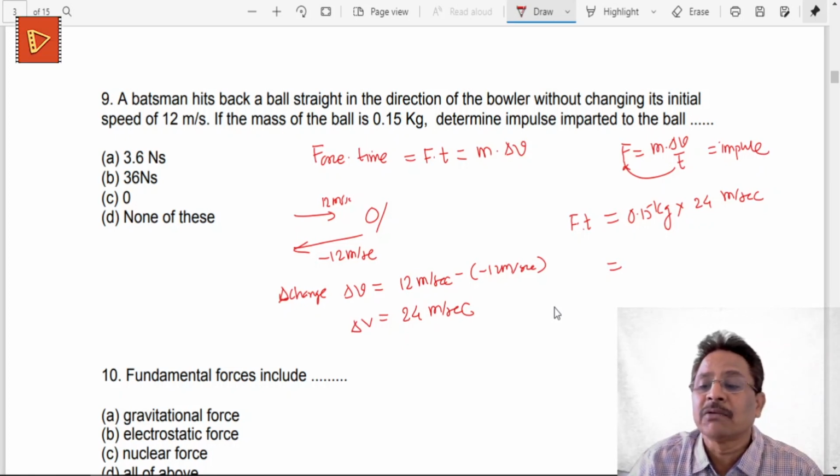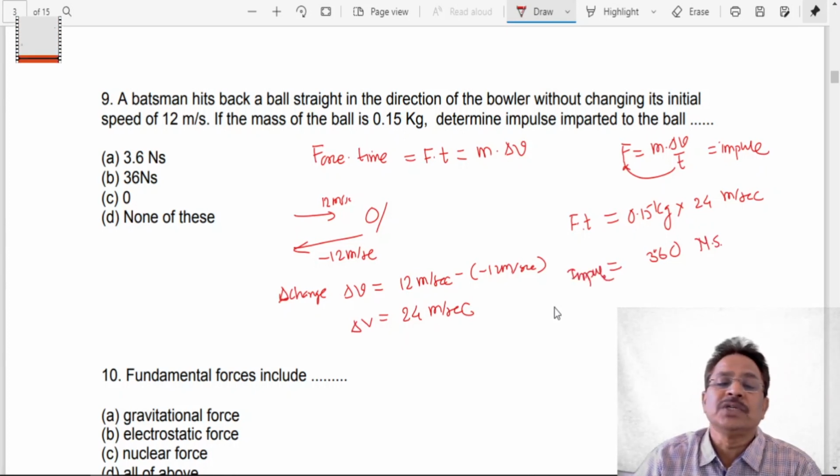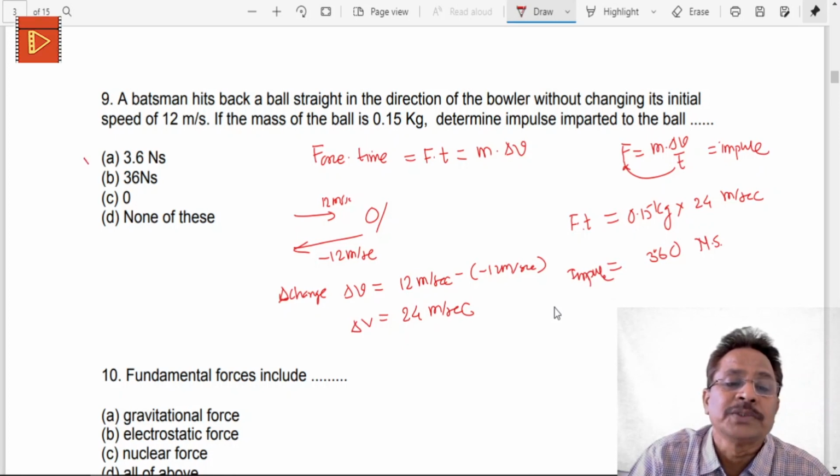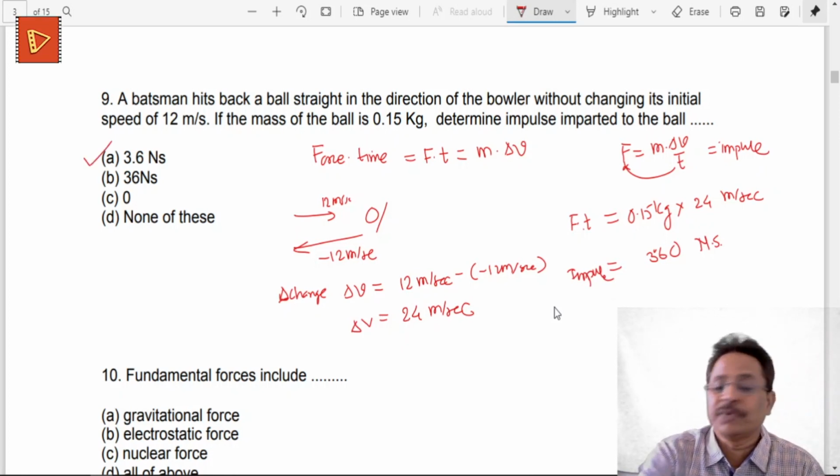3.6. Okay, make a calculation. 15 into 4 is 60, that is 6 comes out. 15 into 2 is 30, into 6 is 36, and there are two decimals, so this is 3.60 newton second. So the impulse in this case is found to be 3.6 newton seconds, and therefore option A is the correct option for this question number 9.